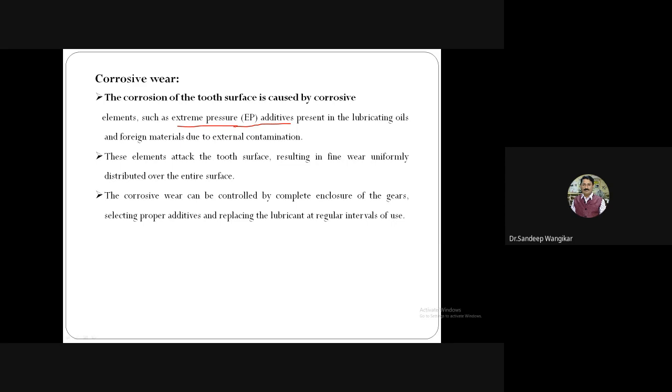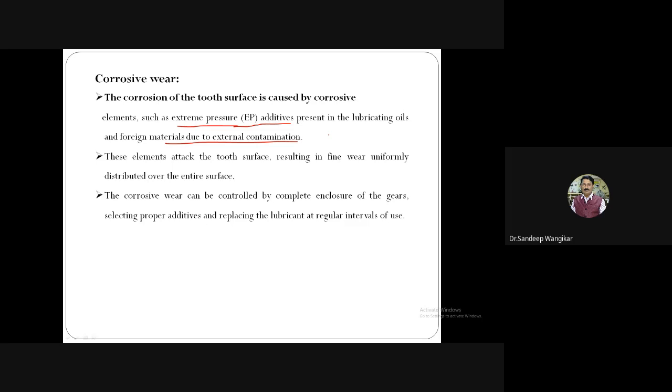So like this, any grade if we take, then in this case, the extreme pressure additives for mild steel material will attack and corrosion starts. So depending upon the material, the extreme pressure additives are used. We have to select the oil which will not cause harm to our gear material. And the second cause: foreign materials due to external contamination.